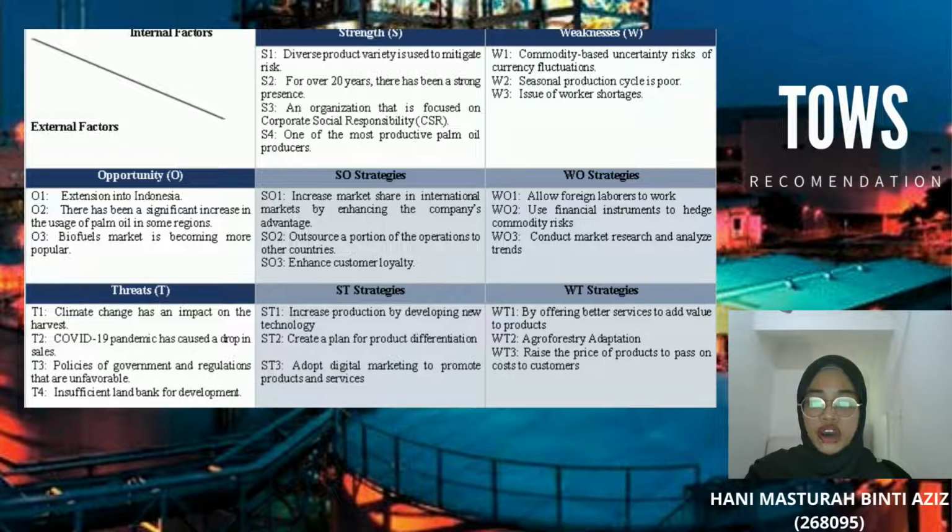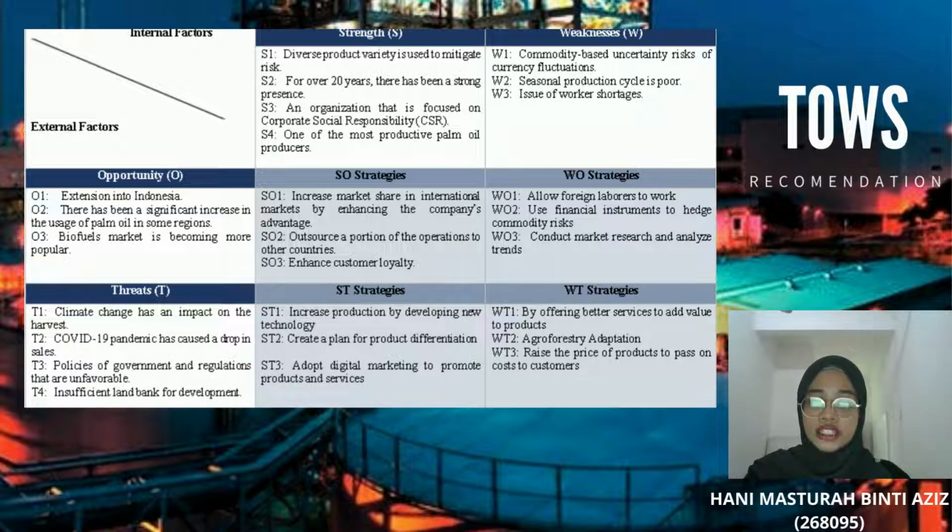Second, it can also move portions of the operation to other countries. The third is enhancing customer loyalty. For the WO strategy, the first is to allow foreign labor to work. Since the company has begun expanding operations in other countries, it can consider the chance to hire people in those countries to fill the labor shortage. The second is to use financial instruments to hedge commodity risk. The third is to conduct market research and analyze trends, as it can help IOI with seasonal forecasting and provide a more accurate picture of future market demand by analyzing data and trends from previous seasons. Effective sales and operations planning can also aid in determining the company's capacity to respond to global demand variation.